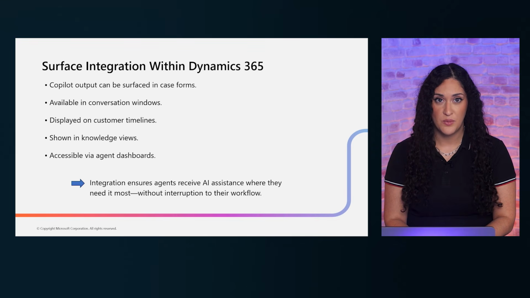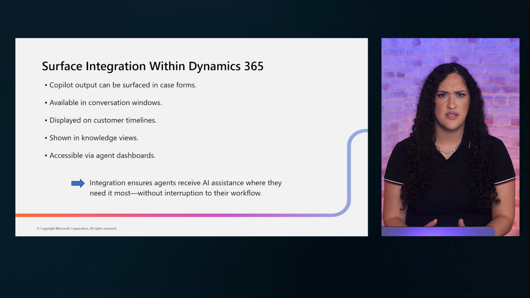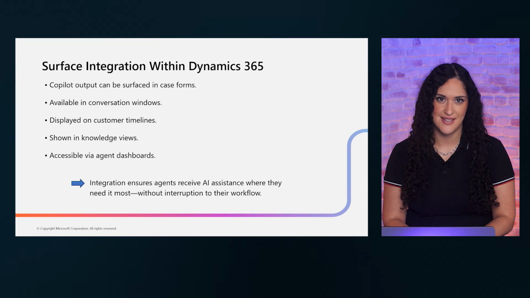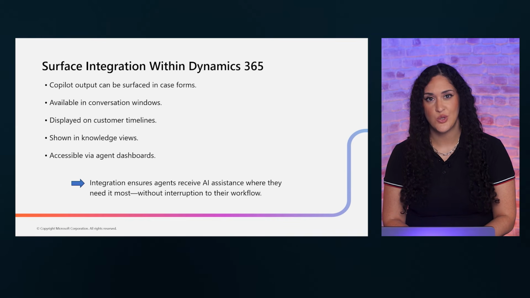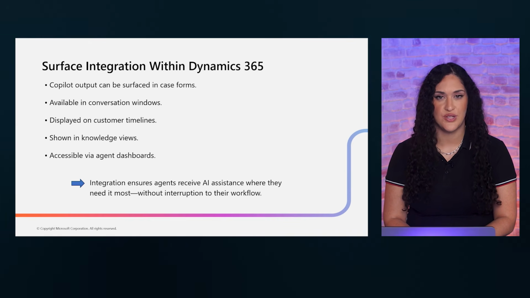When Copilot's outputs are integrated directly into existing workflows, agents do not have to break their rhythm to find AI-generated insights. They see relevant suggestions, summaries, and recommendations right in the context. This reduces friction, speeds up resolution times, and increases adoption. Always design surface integration around the agent's natural workflow rather than forcing agents to adapt to your integration design.